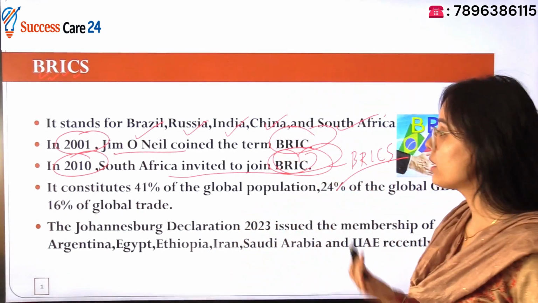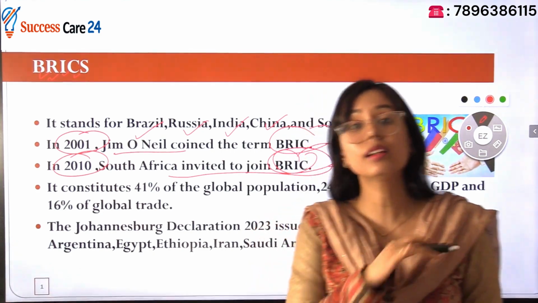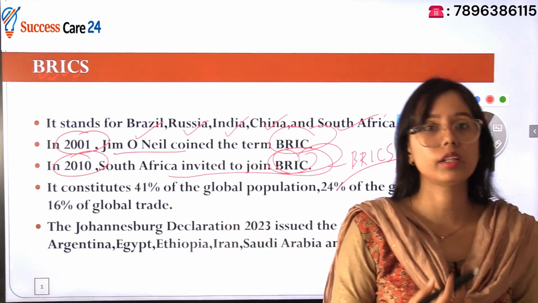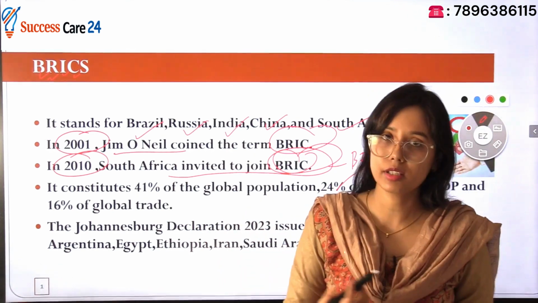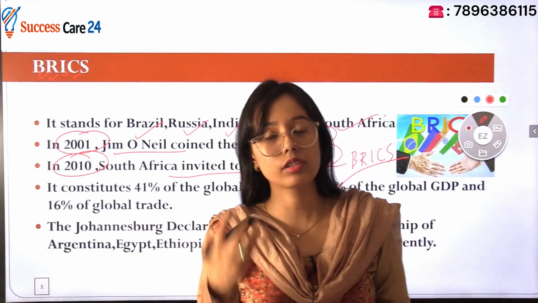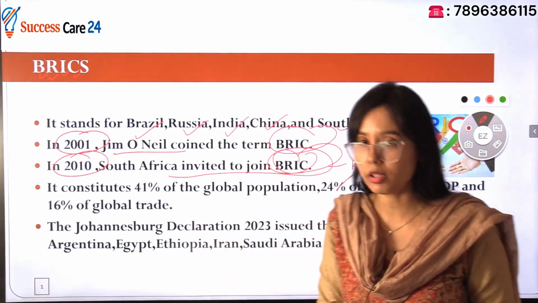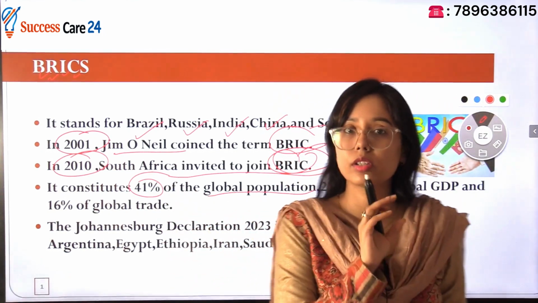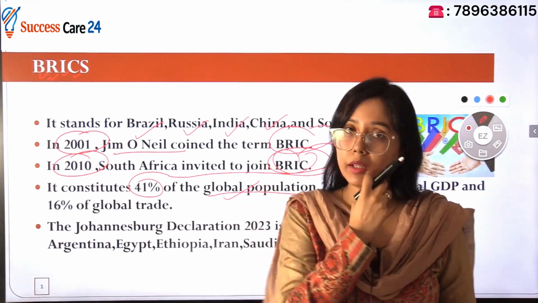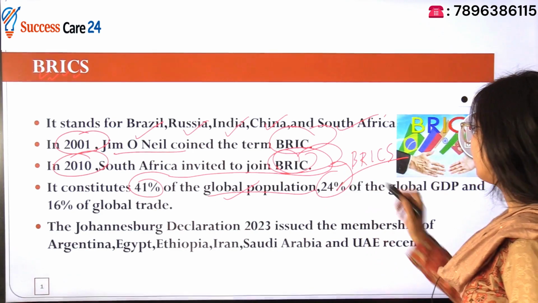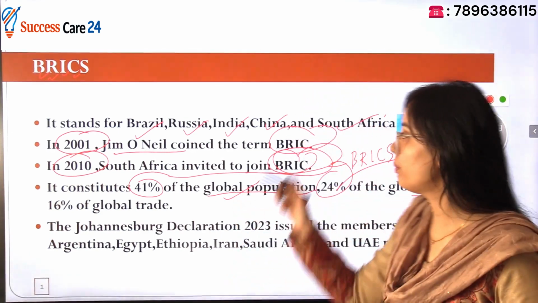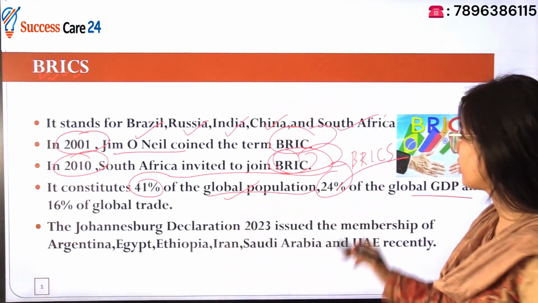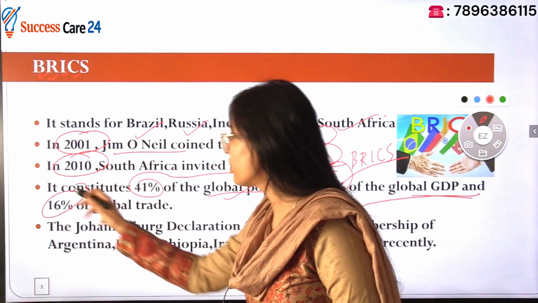And after that, what is important for you is how much contribution it has at the global level. I told you that day also that these organizations at the international level actually determine the geopolitics. Whether it is a regional grouping or an international grouping, it determines the geopolitics at the world level. So it contributes 41% of the global population, 24% of the global GDP, and 16% of the global trade. If you add up the contribution of all the member countries, that is the figure.